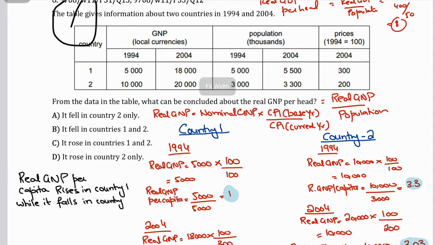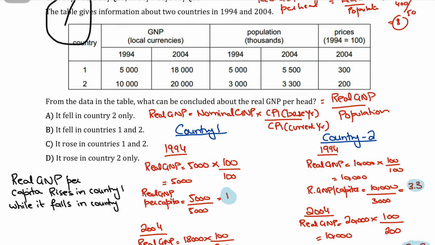So let's find out. 1994 is our base year, by the way. So the nominal GNP would be the same as real GNP for 1994. The real GNP would be 5,000, that is nominal GNP, times CPI in base year upon CPI of current year. That would be 100 over 100, and that would equal 5,000. So the real GNP in 1994 would be 5,000, and the real GNP per capita would be 5,000 divided by population, right? The population in 1994 in country 1 is 5,000. So 5,000 upon 5,000 would give you 1.